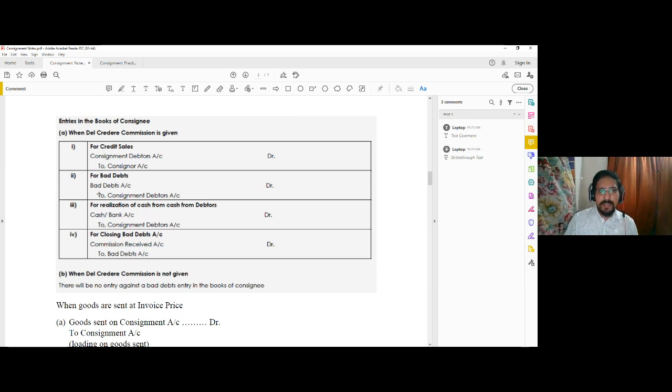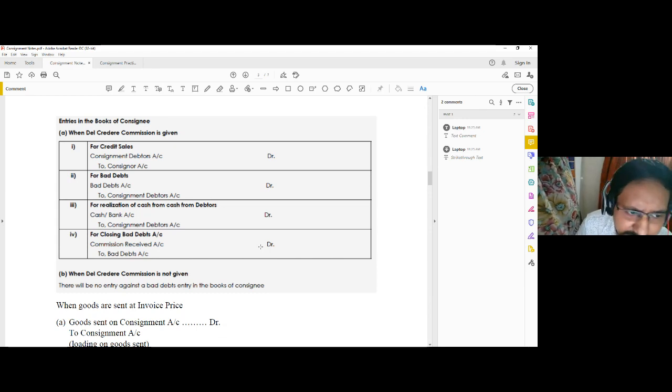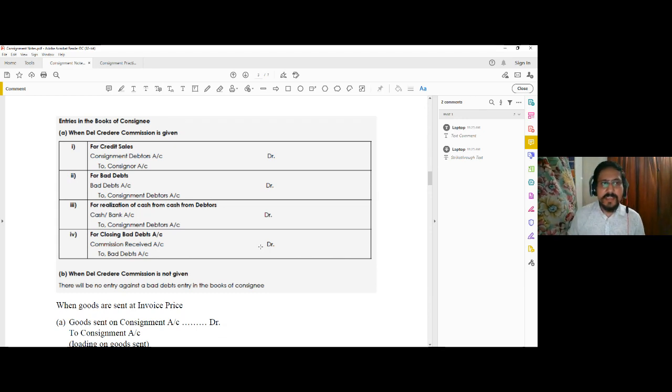And for closing the bad debt account, because bad debt is a loss which the consignee has to bear for getting that additional del credere commission, this bad debt loss is adjusted against that del credere commission or commission received in total. So commission received account debit to bad debt will be the adjustment entry, so that you can calculate what is the net profit you are getting by assuming this extra amount of risk, okay, and getting that extra amount of commission.